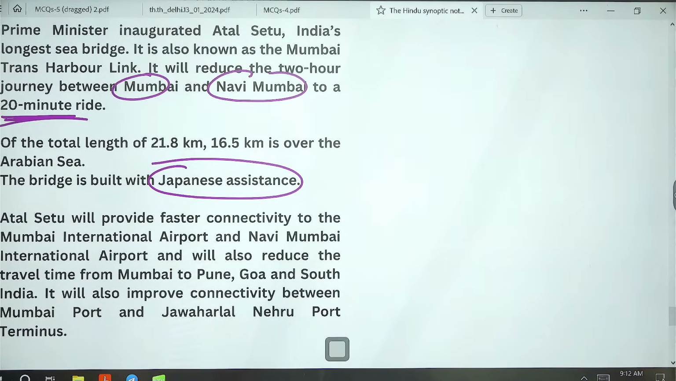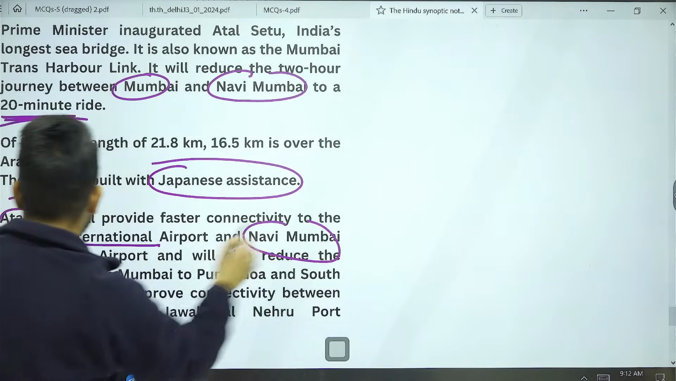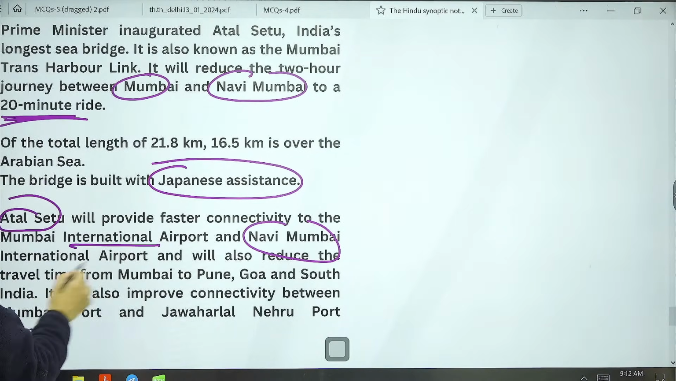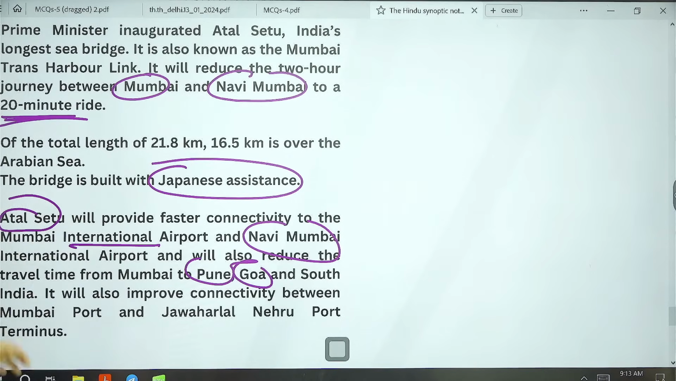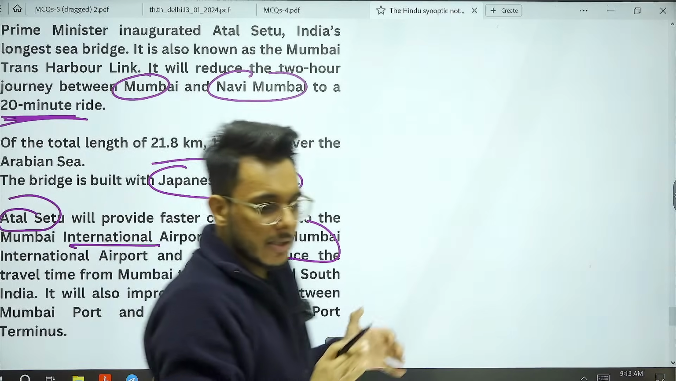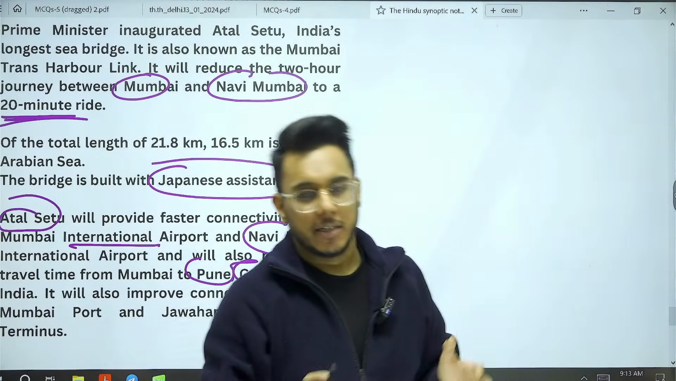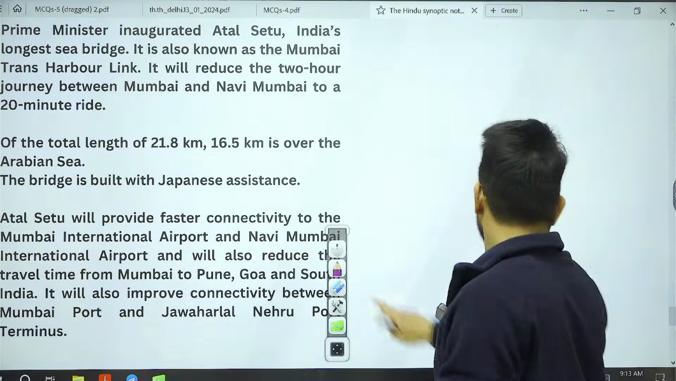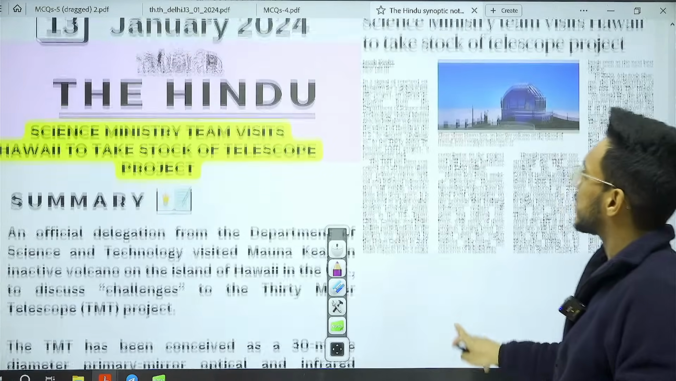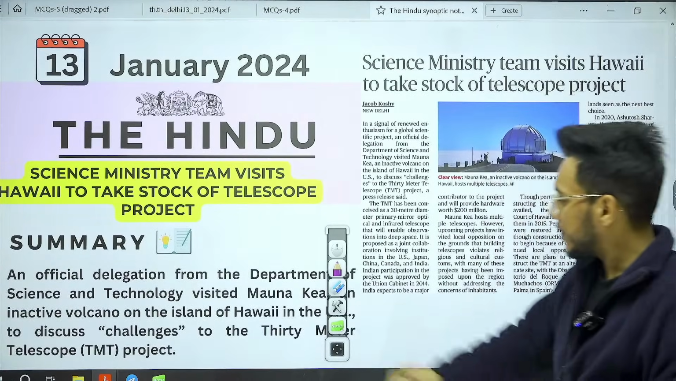By this Atal Setu flyover, connectivity with the international airport at Navi Mumbai, and connectivity with Pune, Goa, and South India will further be improved. So this is the longest sea flyover that has been constructed. I hope, guys, that you have understood it. So this is about it. And then finally,